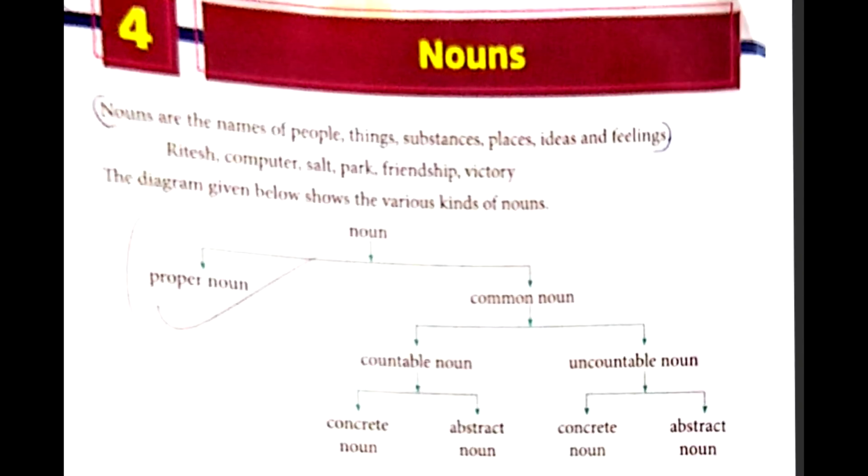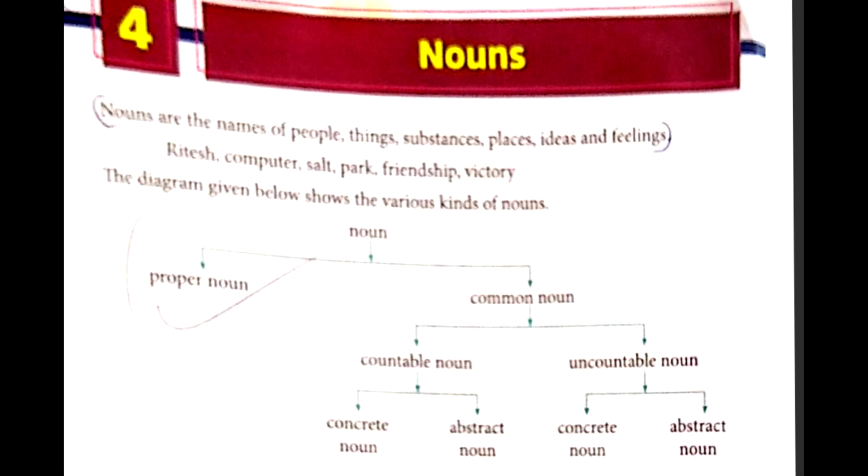What are nouns? Nouns are the names of people, things, substances, places, ideas and feelings. For example, Ritesh, computer, salt, park, friendship, victory. Nouns are of various kinds. For example, proper noun, common noun.